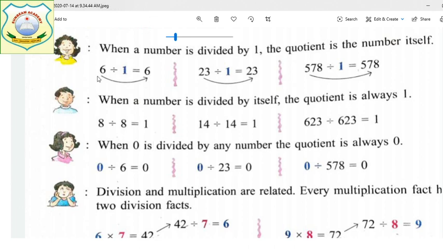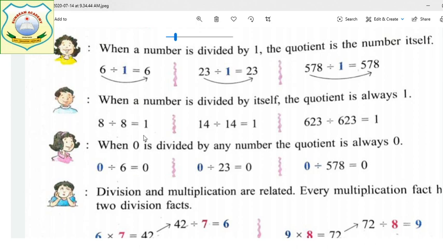For example, if we divide 6 by 1, your answer is 6. If we divide 23 by 1, the answer is 23. If we divide 578 by 1, the answer is 578. So this is the first property, that when any number is divided by 1, your answer is the number itself.